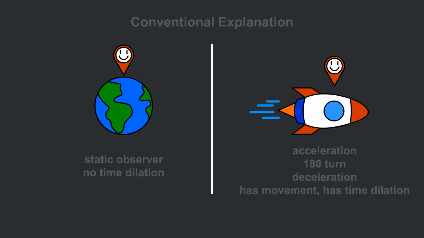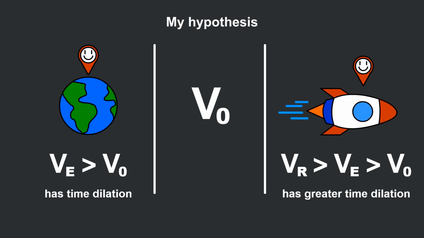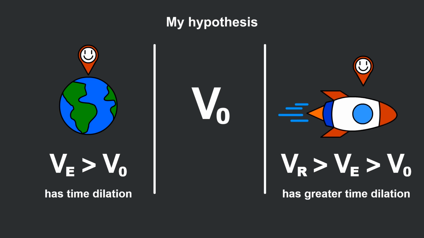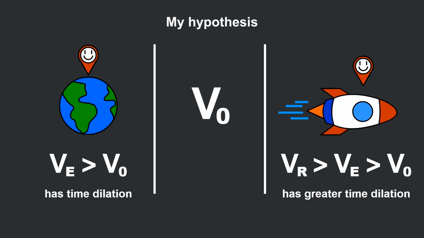In my hypothesis, a zero velocity exists. The Earth is spinning, it orbits around the Sun, the Earth itself has a velocity, and thus there should be a time dilation on Earth. For the spaceship, if it accelerates to a portion of c, it should have a much higher velocity when compared to Earth's one, which results in a bigger time dilation. The clock will run faster on objects having a velocity nearer to the absolute zero.